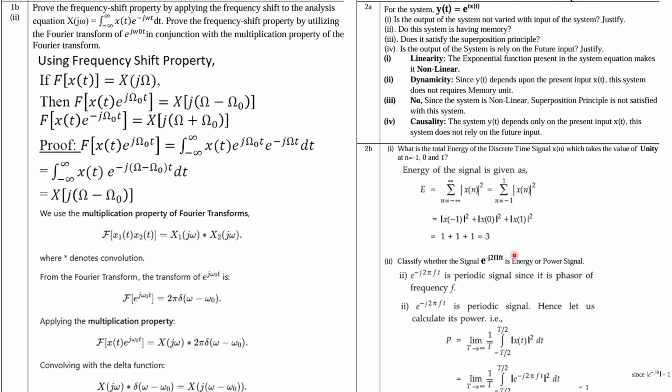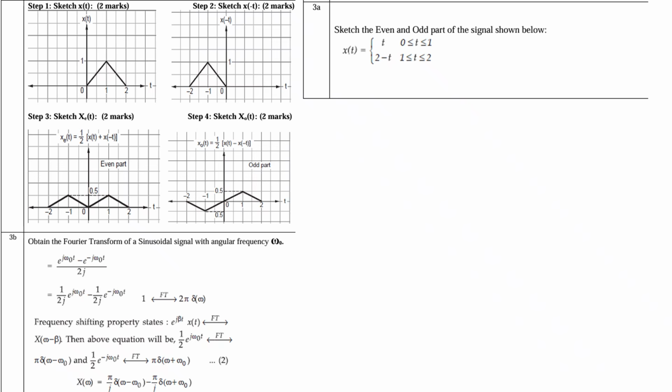Now classify whether the signal is energy or power. So just integrate x squared with respect to dt, and if it is finite energy, it means an energy signal, and if it is finite power, it means a power signal. So of course here it has finite energy, so this is an energy signal, okay.